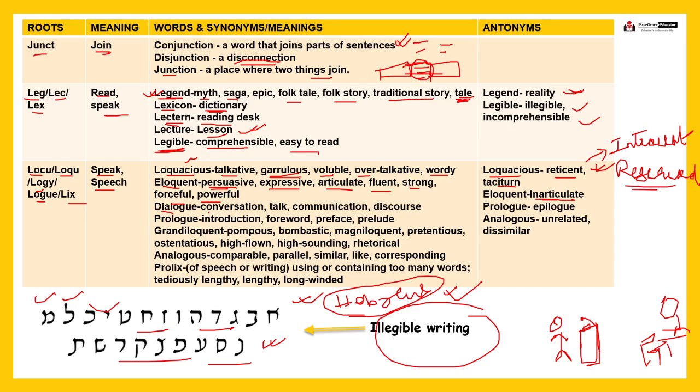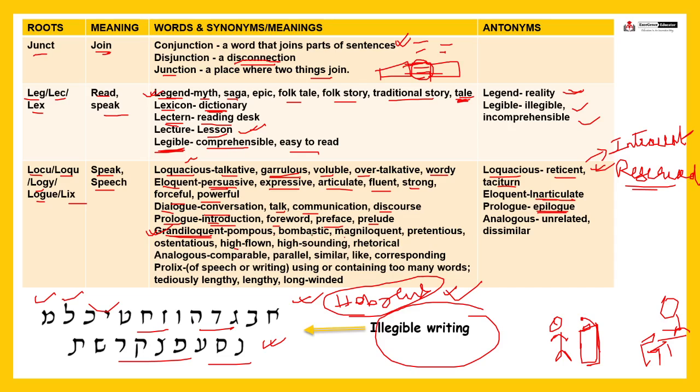Next, dialogue, conversation, talk, communication and discourse. Dialogue, right, conversation between persons or among persons. Prologue means introduction, foreword, preface. Prelude, prologue means introduction, and just the opposite is epilogue, right? Conclusion. Fine. Grandiloquent. What is the meaning of grandiloquent? It means pompous, or you can say in simple terms, high flown language, right?